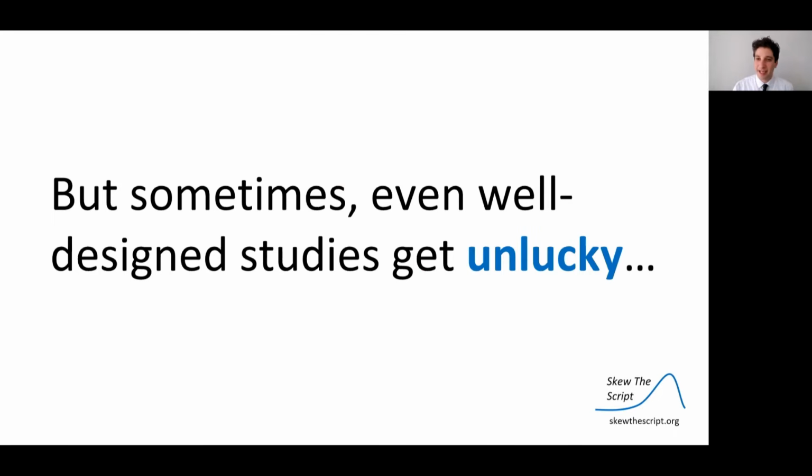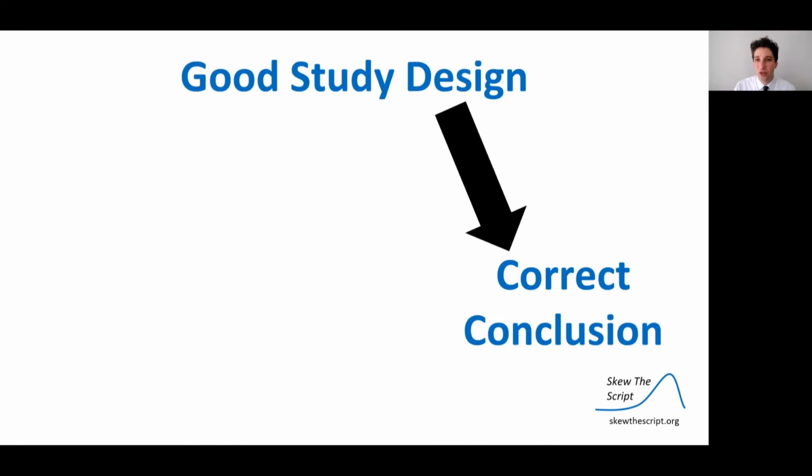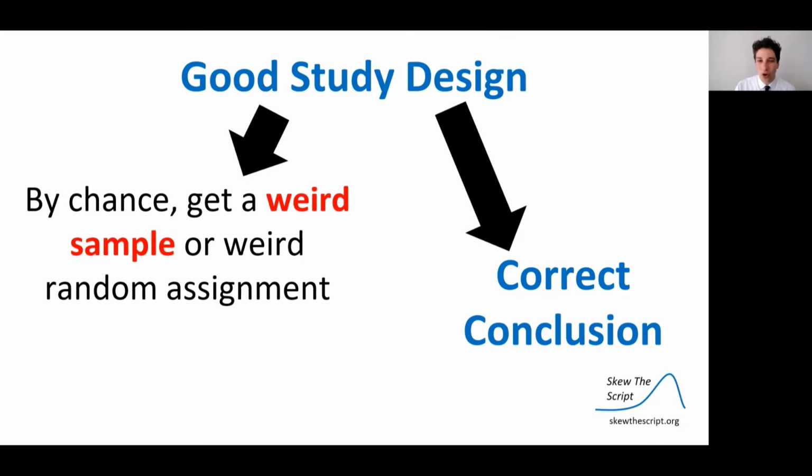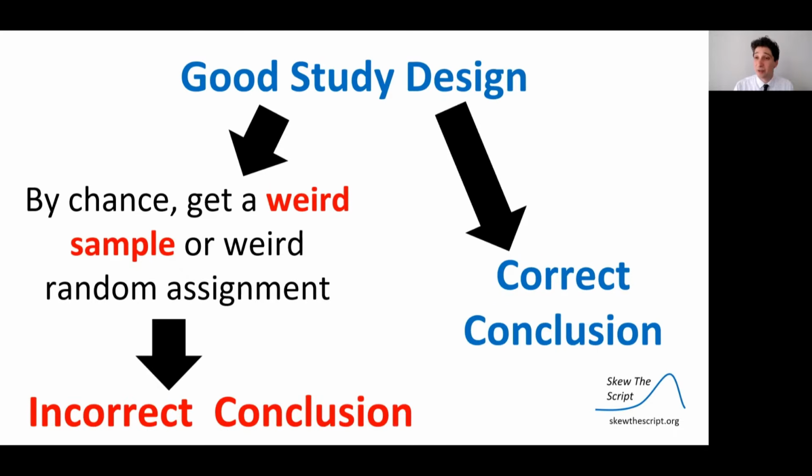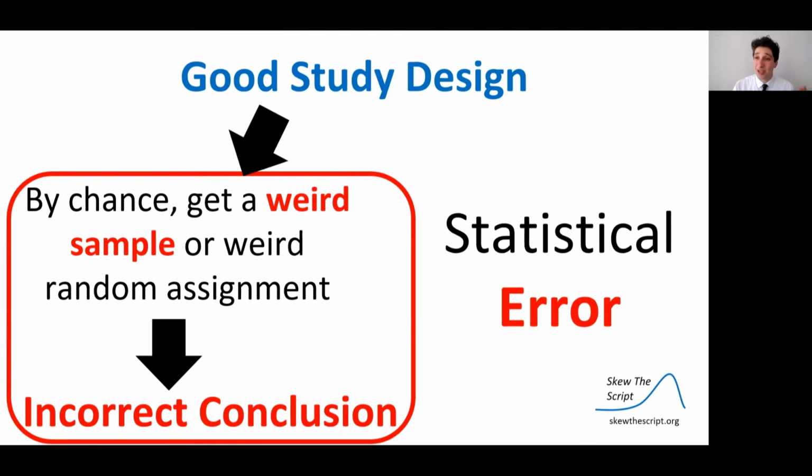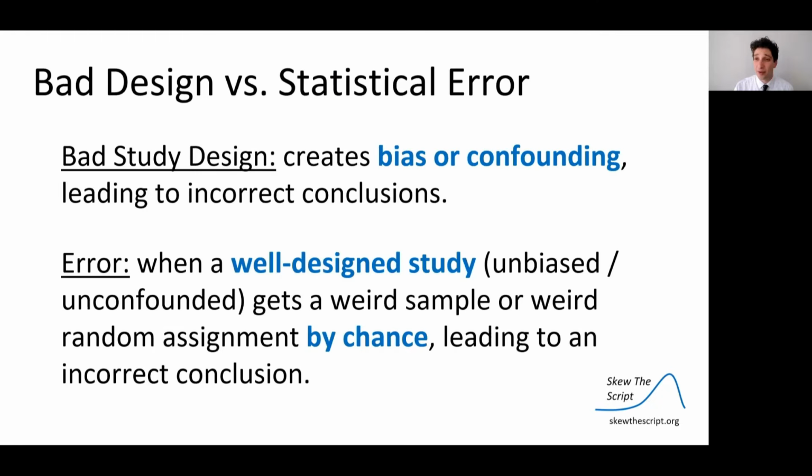But what I want to talk about today is that even sometimes well-designed studies can get unlucky. You can get a good study design and get a correct conclusion, or you can get a weird sample and a weird random assignment, even in a good study design, and come to an incorrect conclusion. That's called a statistical error, and that's what we're going to talk about mostly today. So it's important to distinguish between these things.